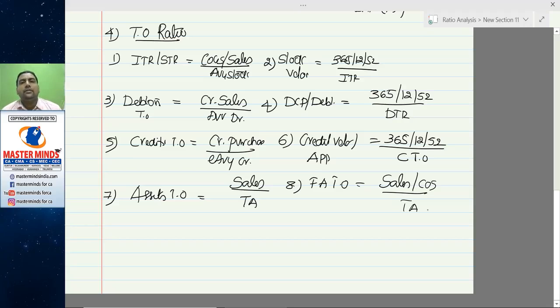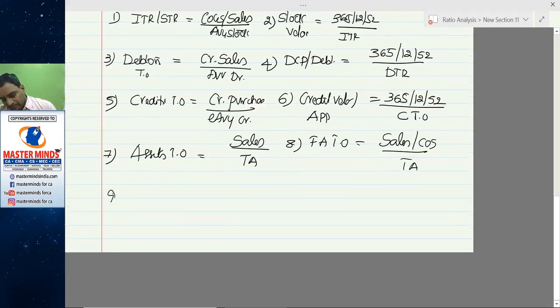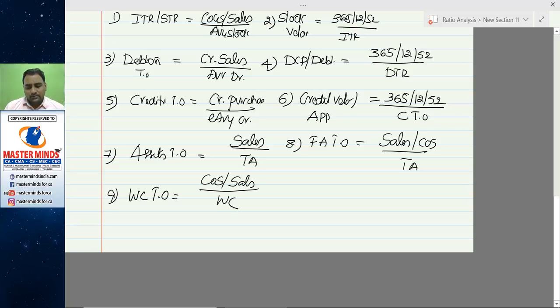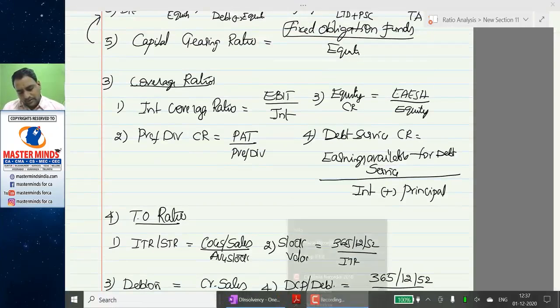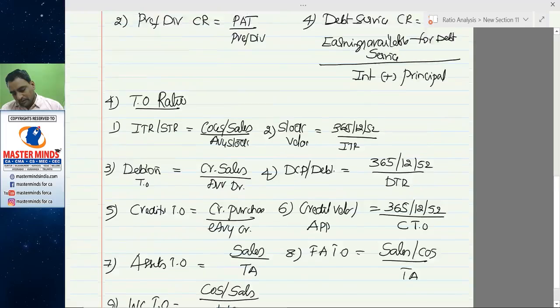If you don't have sales information, then take cost of sales. Working capital turnover ratio is equal to cost of sales or sales by working capital. So these are the ratios which are discussed so far.